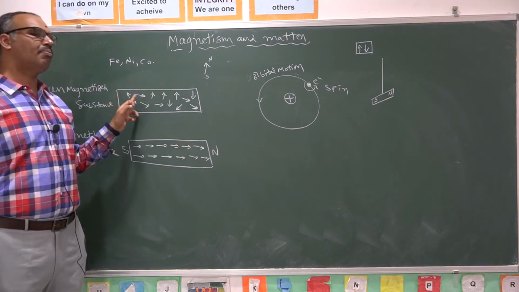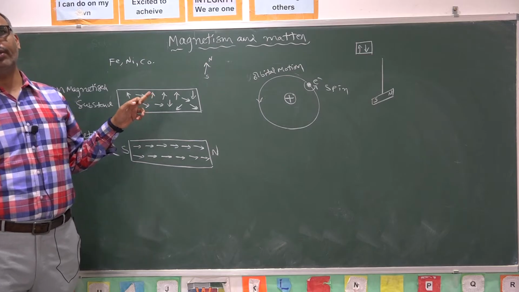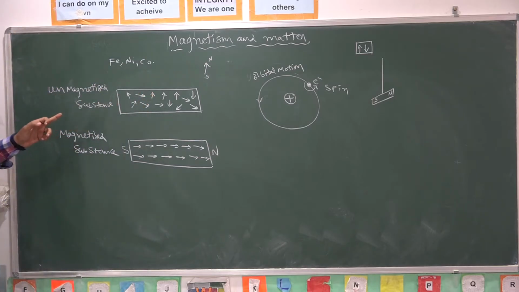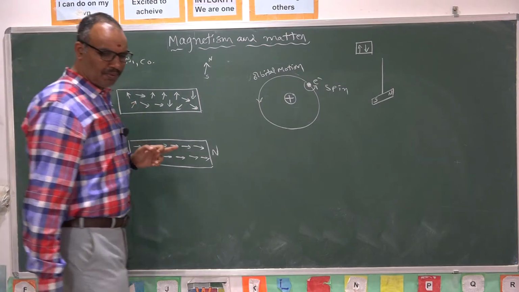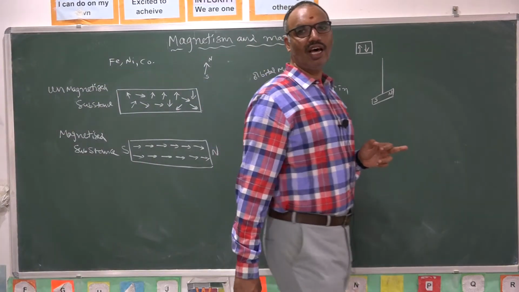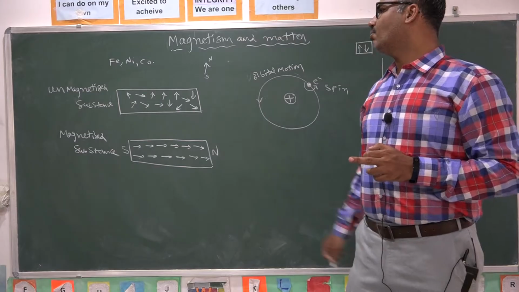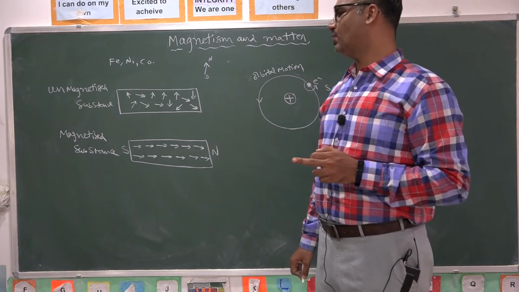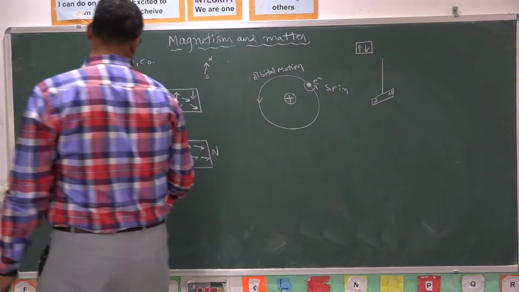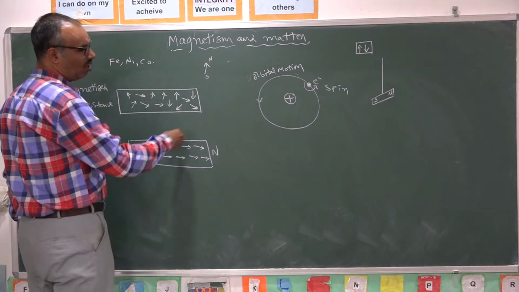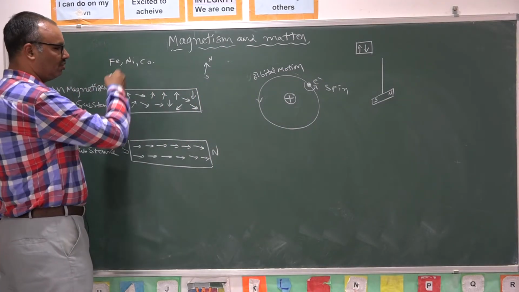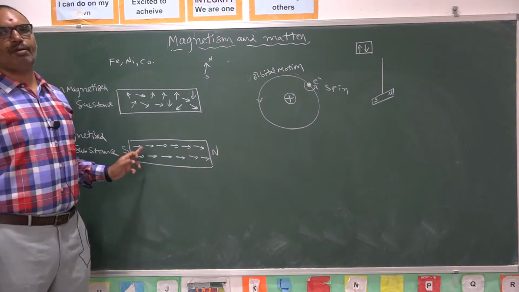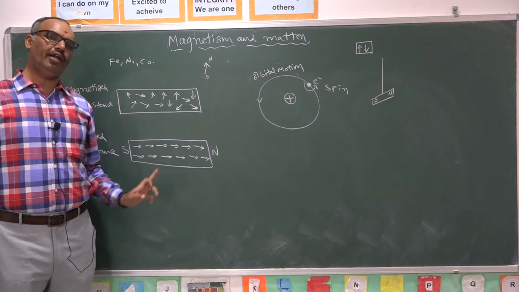All these atomic magnets are randomly distributed in an unmagnetized substance. If you take an ordinary iron piece, all the atomic magnets are randomly distributed. By the single touch method, by taking one magnet and touching it in a clockwise or anti-clockwise direction at regular intervals of time, the atomic magnets align in one order.